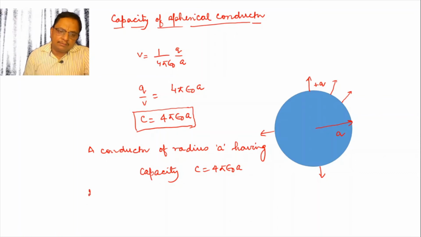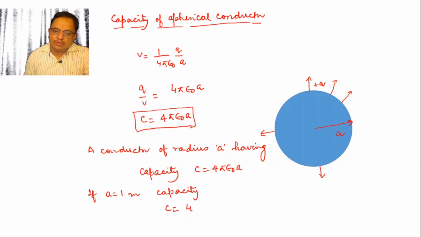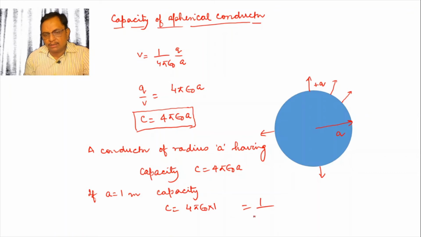If the radius is supposed to be 1 meter, then we want to calculate the capacity: C is equal to 4 pi epsilon 0 and radius is 1 meter, and that value will be 1 upon 9 into 10 to the power 9.